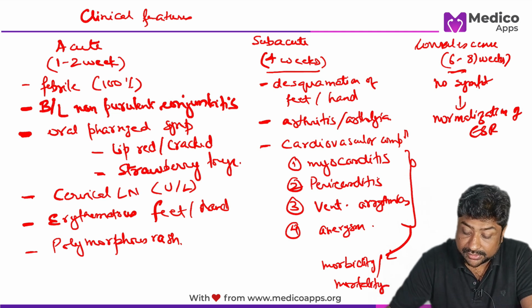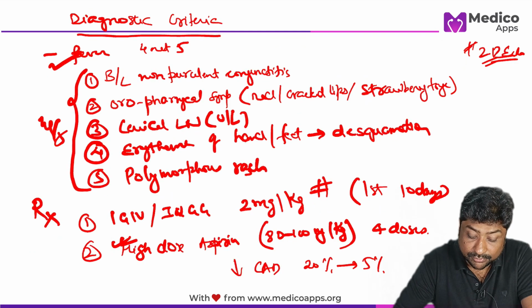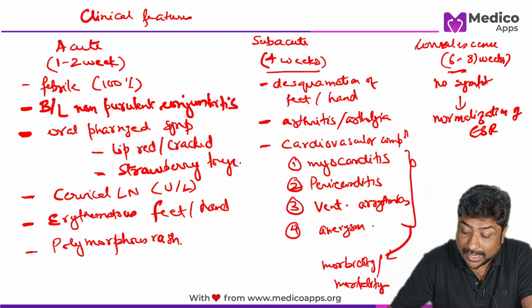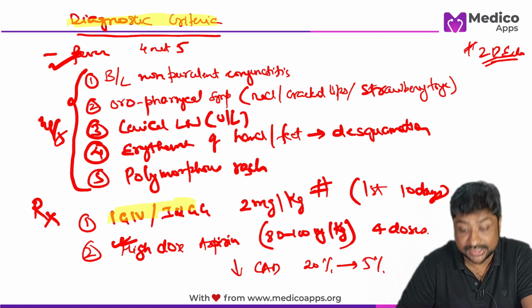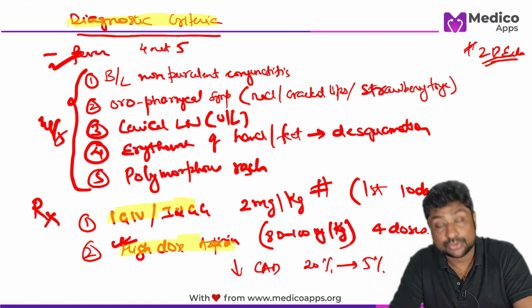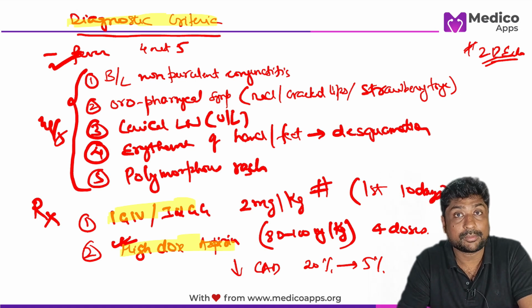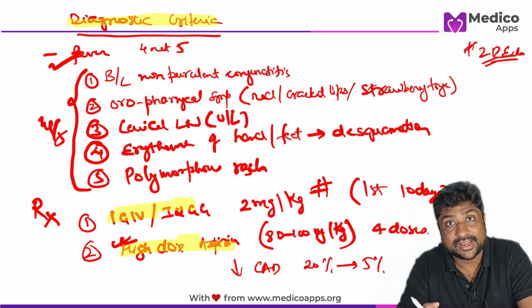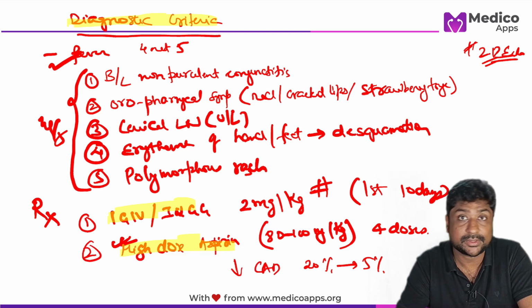But the most important thing which you have to remember here is obviously the clinical features which will form a part of the diagnostic criteria, but primarily about the cardiovascular complications. Okay, and what do we do for the cardiovascular complication? So that you have to remember, we give IgIV or IVGG or high dose aspirin. So these are the very, very important points which you have to remember about this topic. Now, these series of HYTs are very, very crucial for you to know the important topics and know what kind of questions you can expect on these topics.